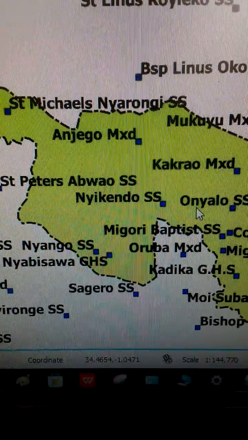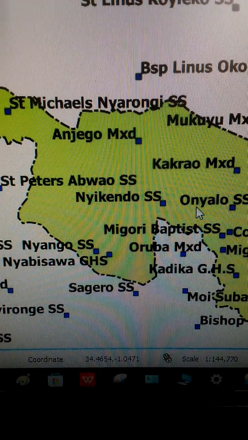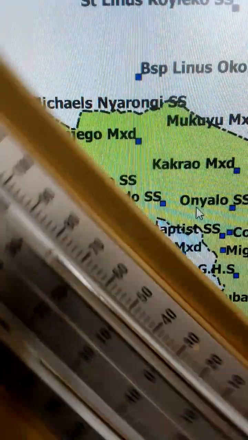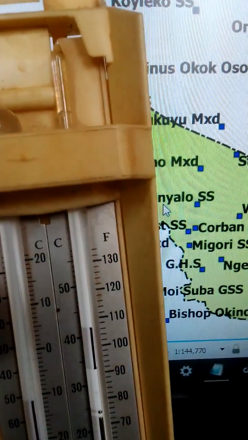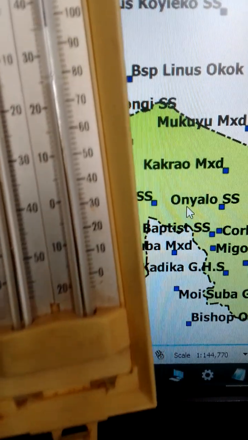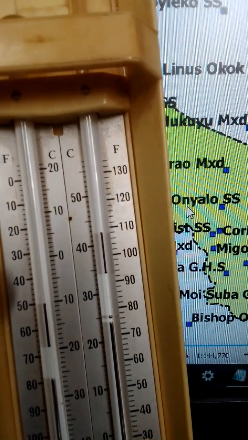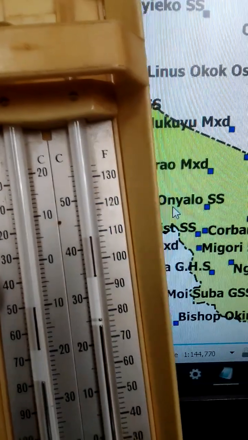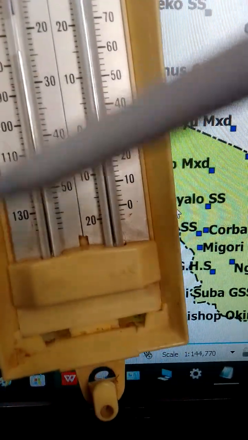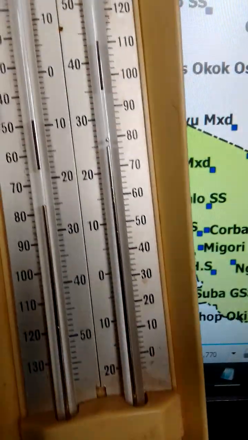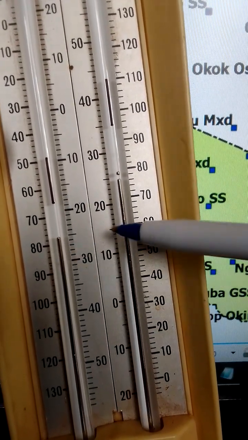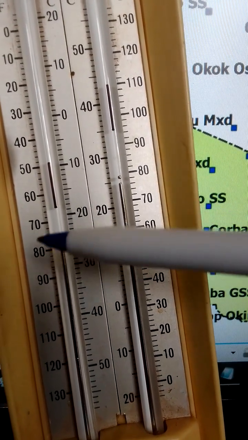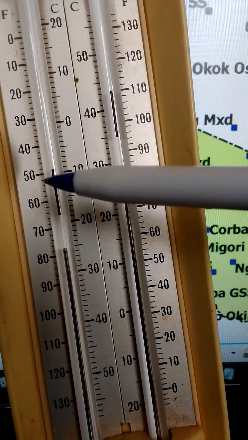This is how a Six's thermometer looks like. Okay, this is a Six's thermometer. This is the top part. You can see the top part and the lower part. This is just a U-tube. You can see it is U-shaped like this, and the lower part of the tube has mercury. This is mercury, and then above the mercury we have alcohol.